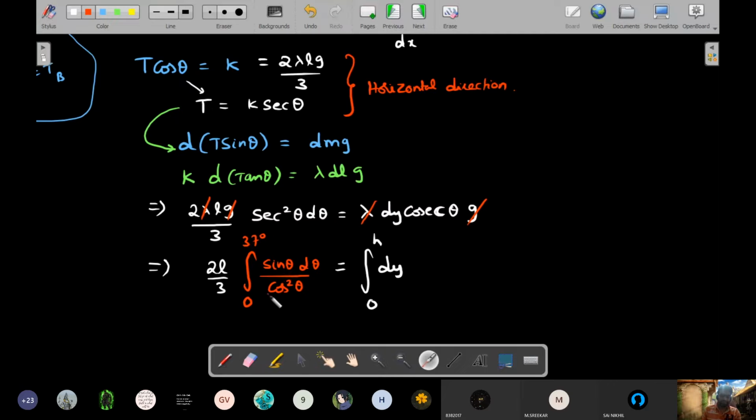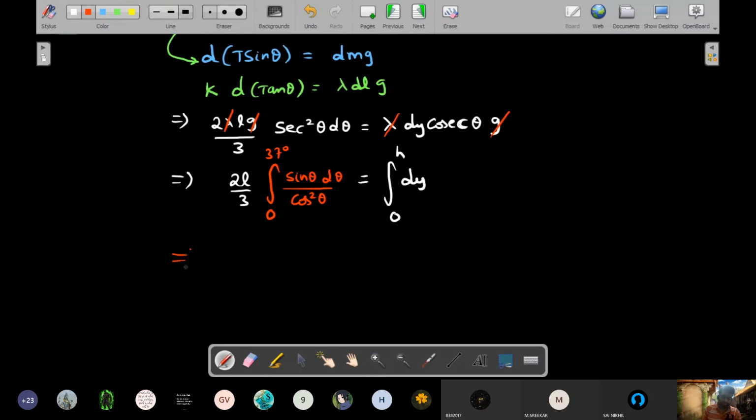So 1 by x square is minus 1 by x, and hence the value of h is equal to 2L by 3 times of 1 by cos 0 degrees minus 1 by cos 37 degrees. I think there is a minus sign also associated, so there should be a modulus of this.